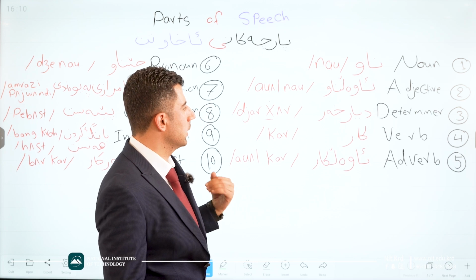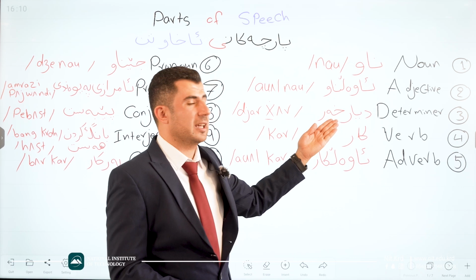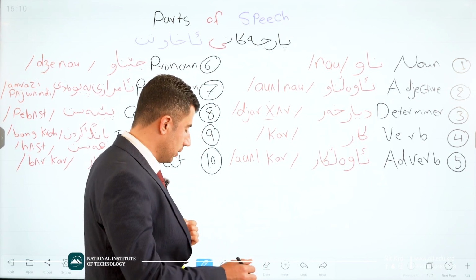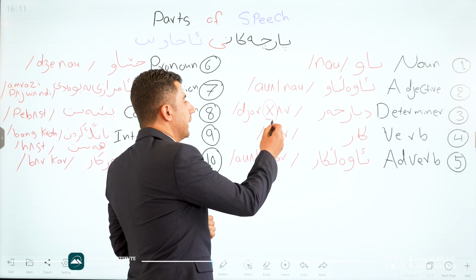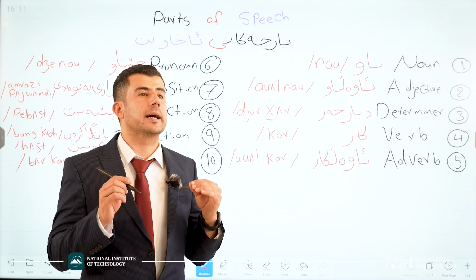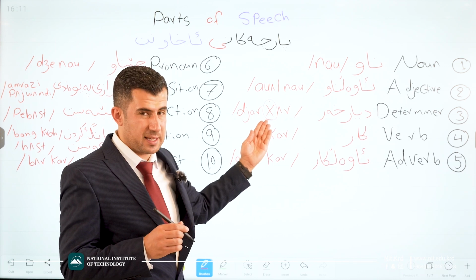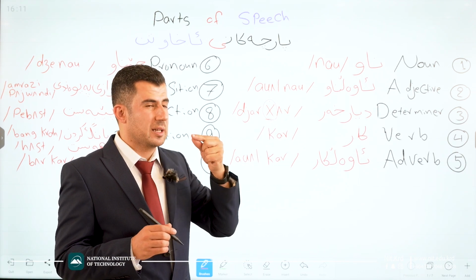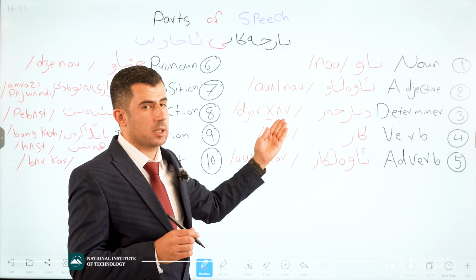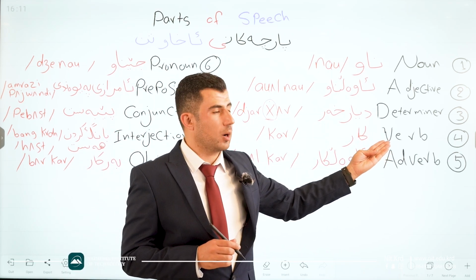Awal now. Good. The third one is determiner. Determiner in Kurdish we say diyar kher. Diyar kher. Have a look at here. In English language we do not have a kh. We must use this symbol, this sign, in order to represent the kh sound. Here that's a diyar kher.